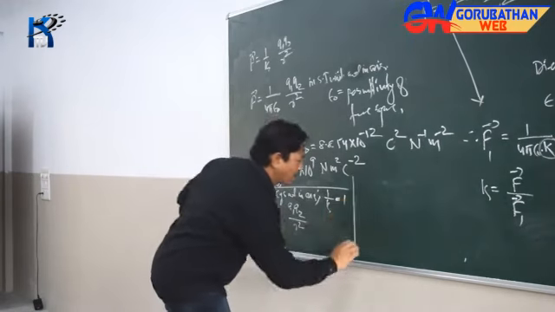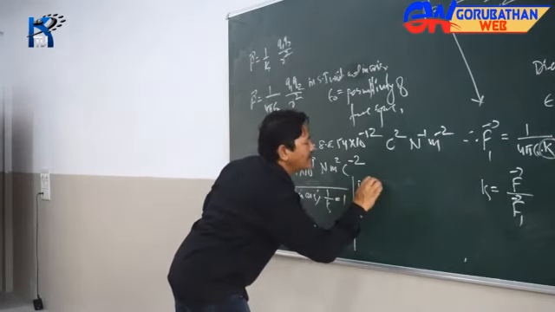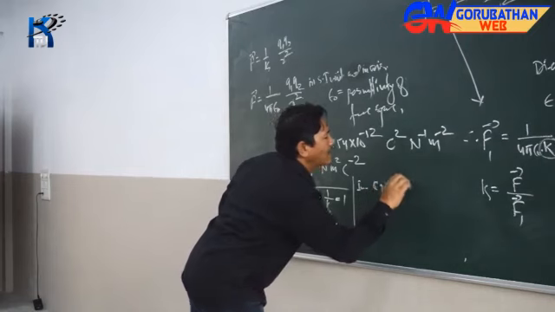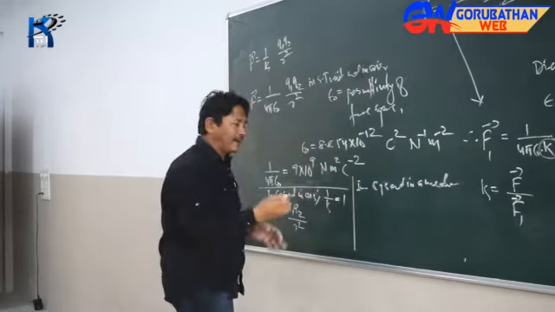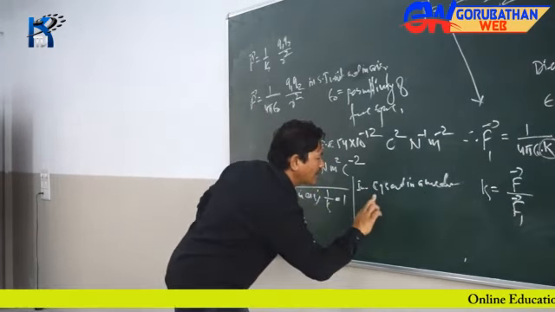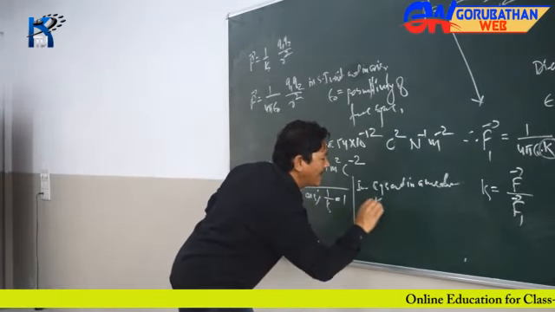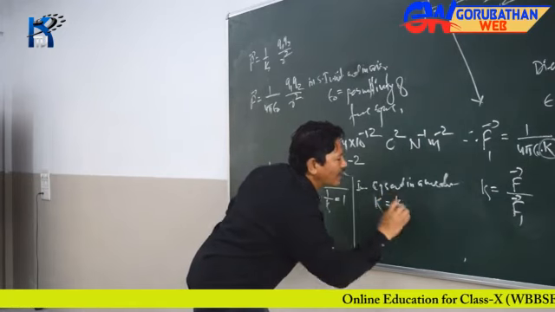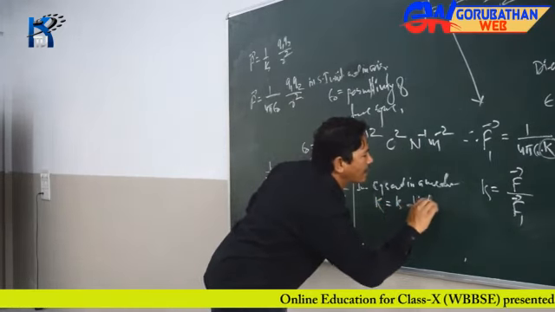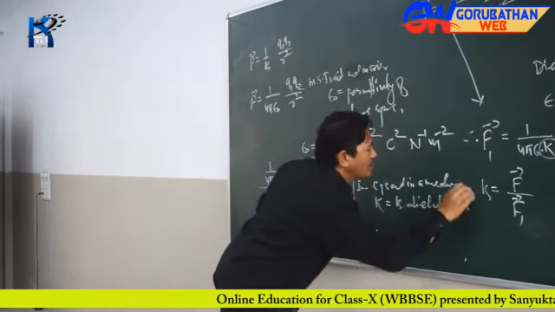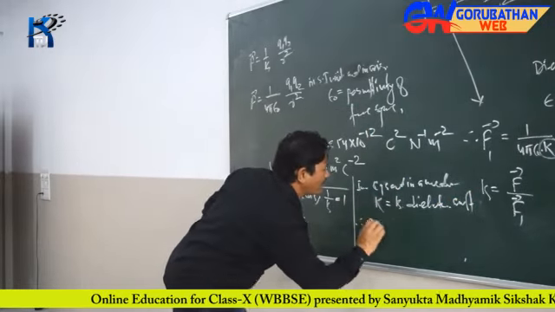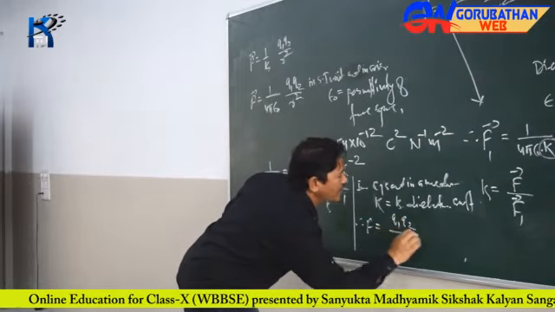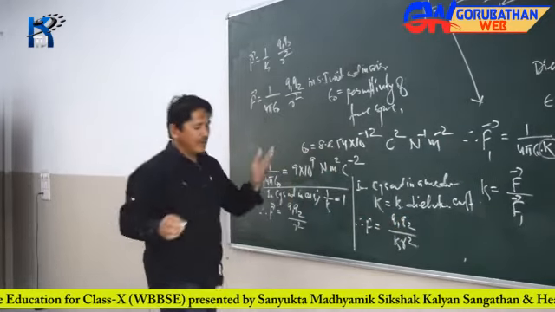Whereas in CGS and in a medium other than air or vacuum, this capital K happens to be the small k called the dielectric constant. Same thing, that same dielectric constant here, and then your F will be equal to Q1 Q2 divided by K r square. Here we go.